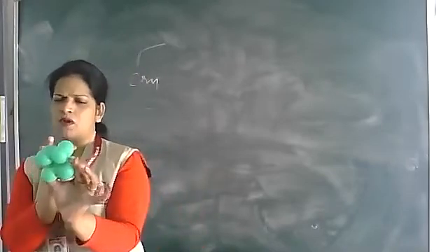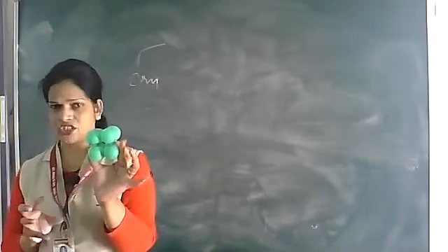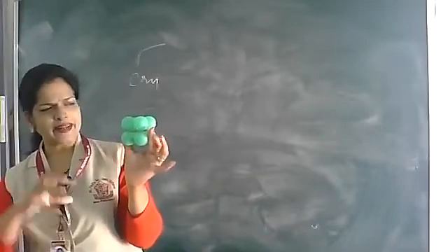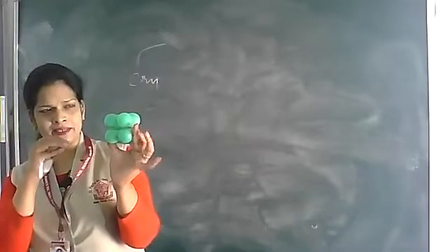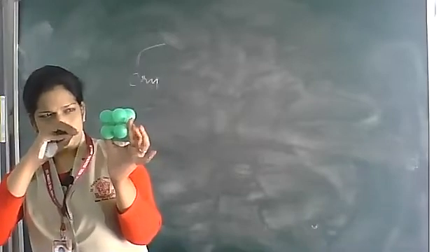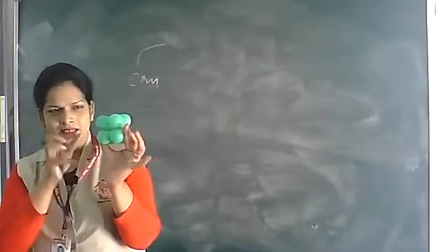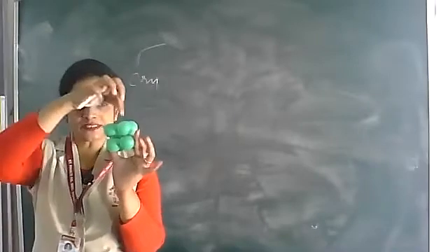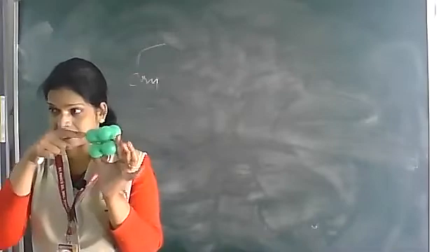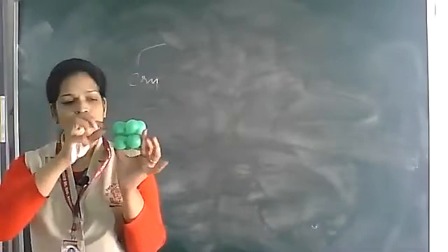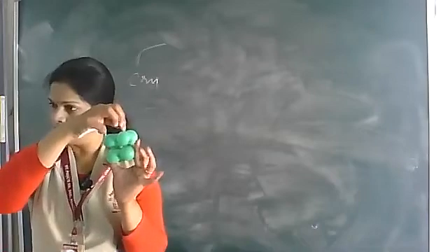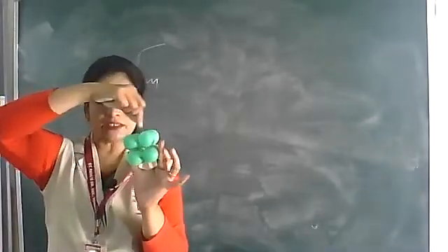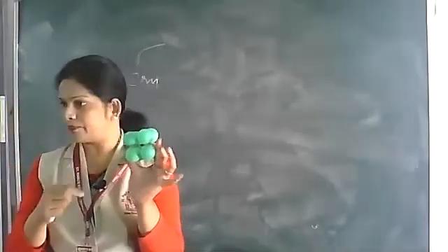So I'm cutting out a smallest unit from that arrangement. I'm calling it a unit, but actually for a unit cell you have to construct it in such a way that you join the center of this sphere to the center of this sphere. You cannot see that center, you imagine the center. You consider it as a solid sphere. So from this point you join to this point. This point means interior, center. From that center to this center, from this center to this center, you'll be getting a square over there.